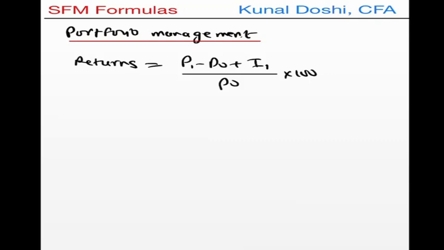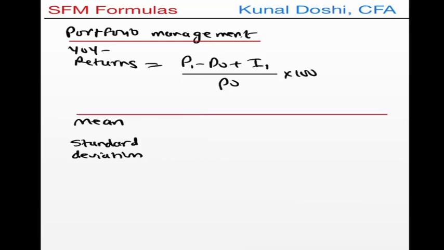This is going to basically give you year on year returns, right? However, when you want to do average returns, that average return is what we say mean, and then we focus on average risk, which is nothing but standard deviation. And this mean and this standard deviation can be calculated for the past data, which is without probability, and the expected or future data, which has the probability as well.